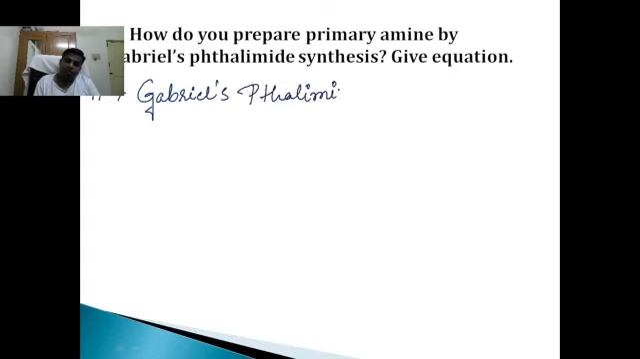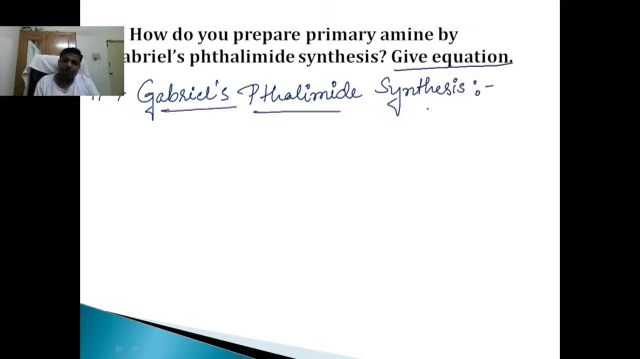Gabriel phthalimide synthesis. You just have to write the equation. Okay, Gabriel phthalimide synthesis. So we will start with phthalimide. What is the formula for phthalimide? Benzene ring, C double bond O, C double bond O, N, H. This is called phthalimide.